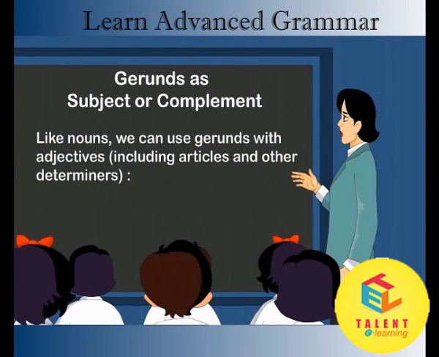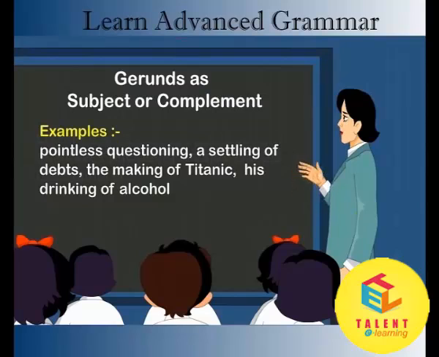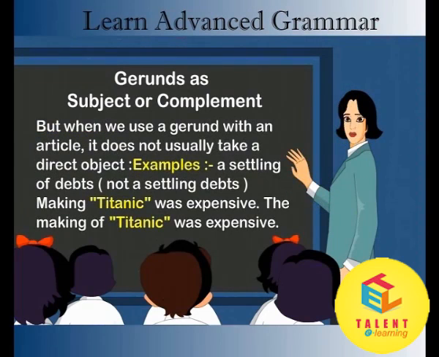Like nouns, we can use gerunds with adjectives, including articles and other determiners. Examples: pointless questioning, a settling of debts, the making of Titanic, his drinking of alcohol. But when we use a gerund with an article, it does not usually take a direct object. Examples: a settling of debts, not a settling debts. Making Titanic was expensive. The making of Titanic was expensive.